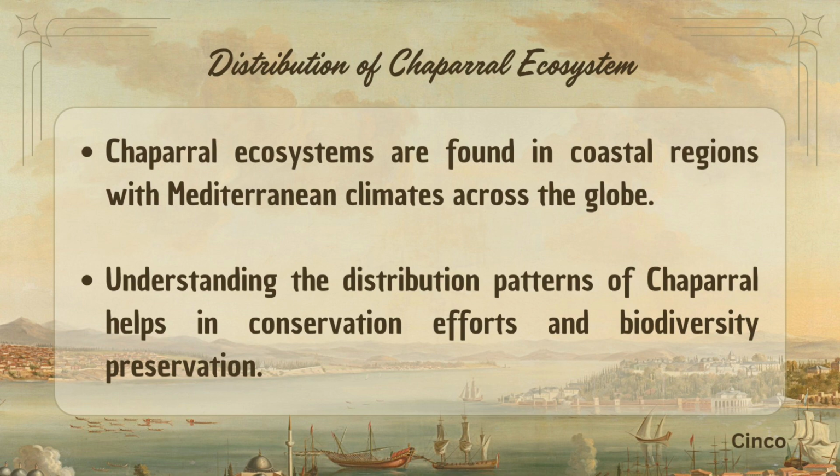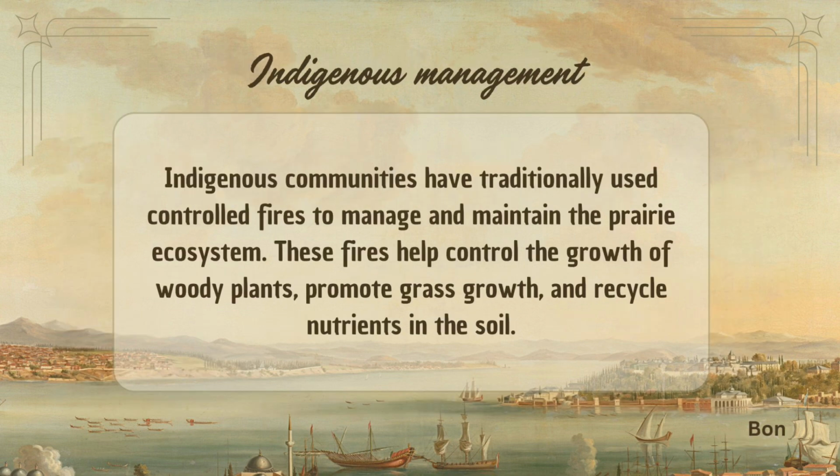Chaparral ecosystems are predominantly found in coastal regions with Mediterranean climates worldwide. Understanding the distribution patterns of chaparral is crucial for conservation efforts and biodiversity preservation, enabling effective protection and management of these valuable habitats. Organisms have evolved remarkable adaptations to cope with the frequent wildfires that occur in this biome.